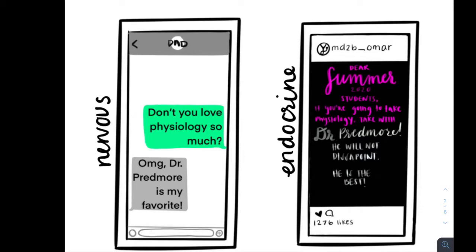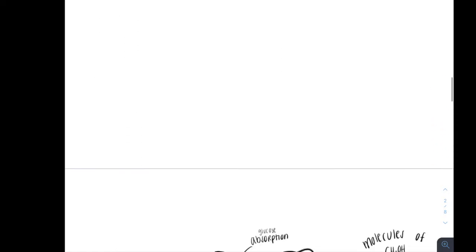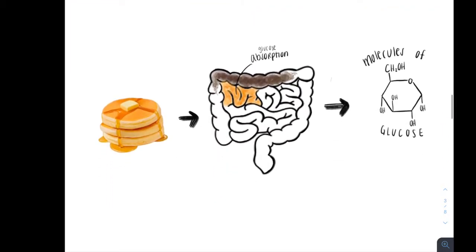Well, I'm glad you asked. What is your favorite breakfast food? Oh, I absolutely love pancakes. Perfect. Well, pancakes are a high carbohydrate food, and when it gets digested, it turns into many molecules of glucose. Your body will absorb this glucose in the blood for use by the cells.